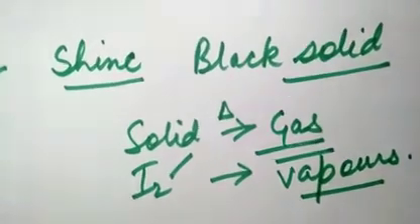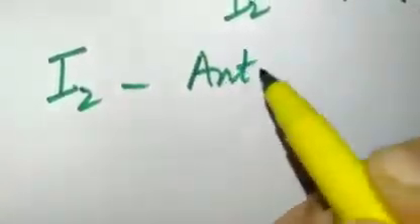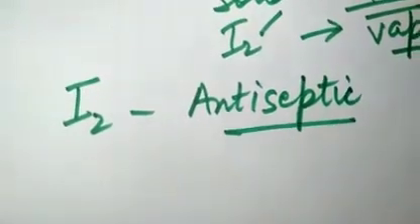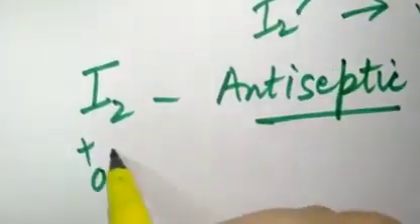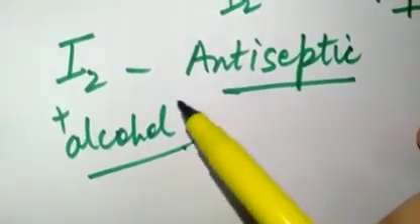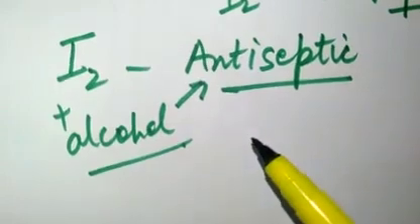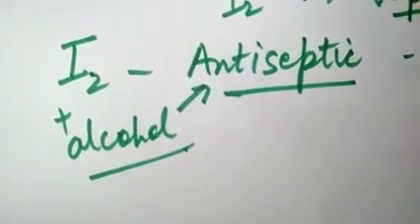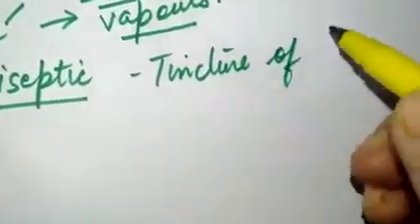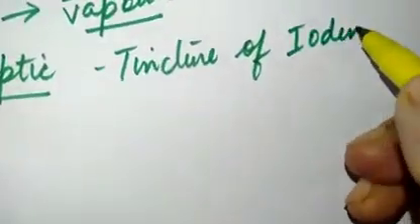Then iodine is also a very good antiseptic. Now how it is used as an antiseptic: iodine is mixed with alcohol, and this antiseptic is known as tincture of iodine.